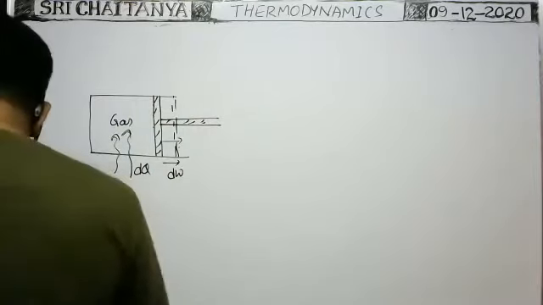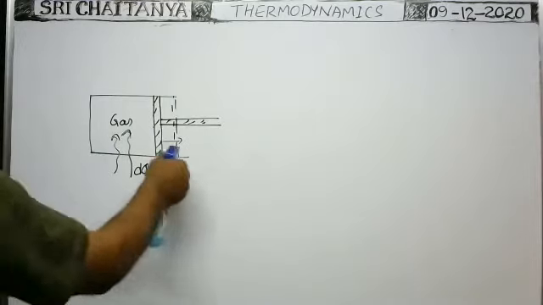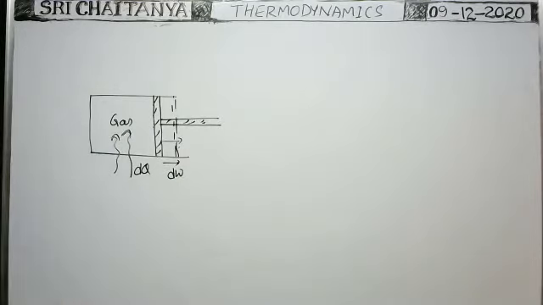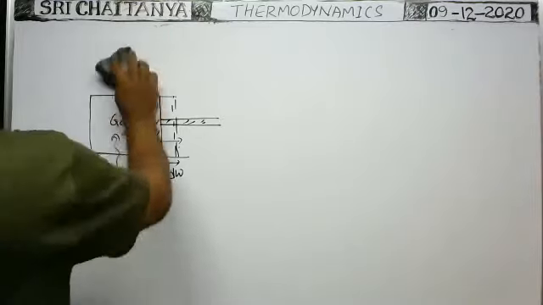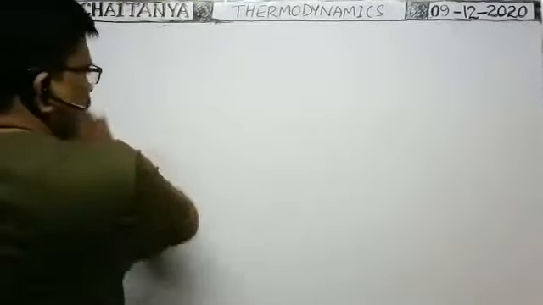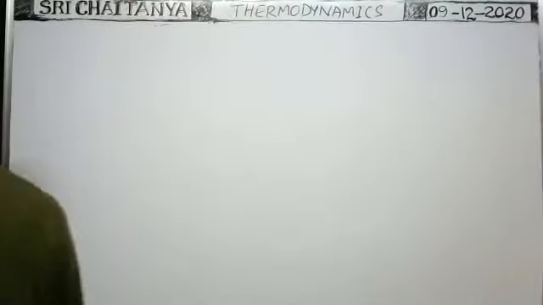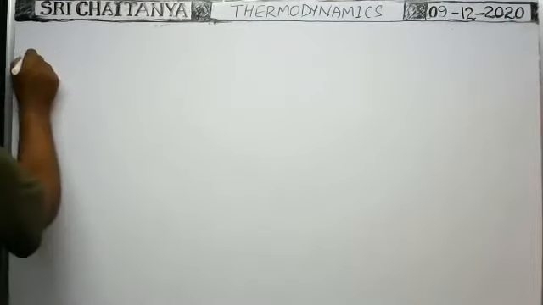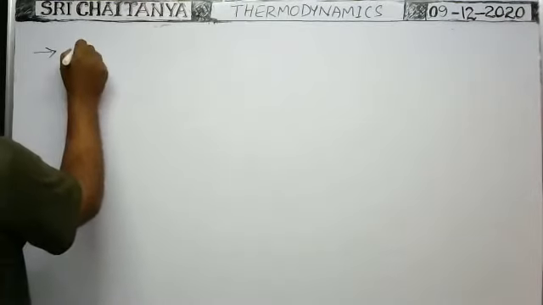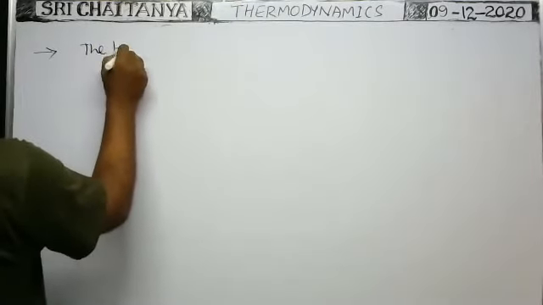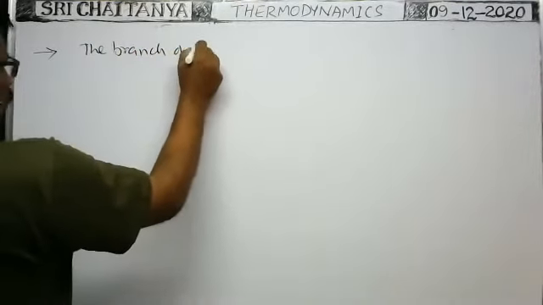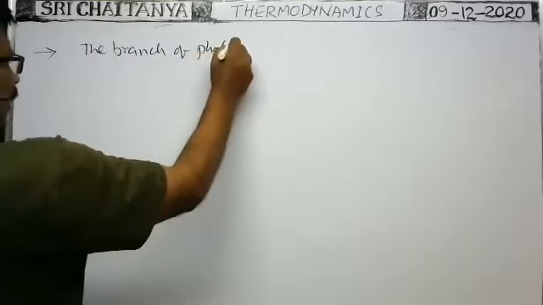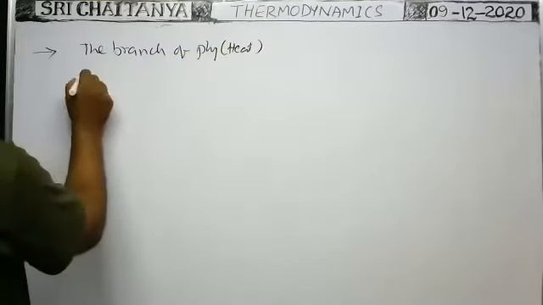Now in thermodynamics, first of all we have to discuss what the system is.